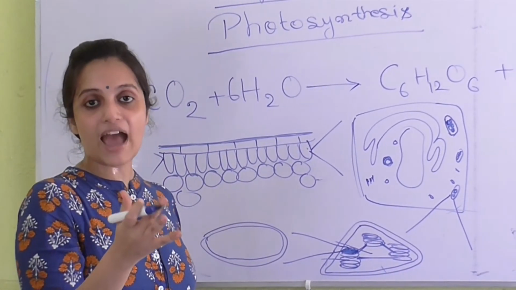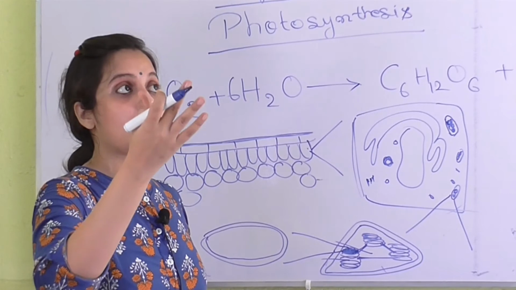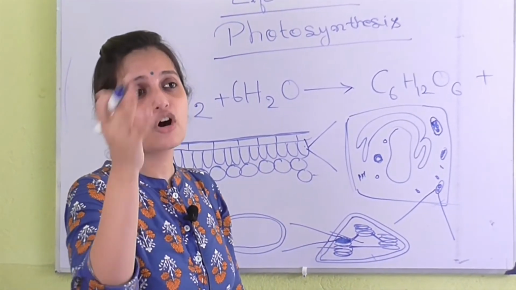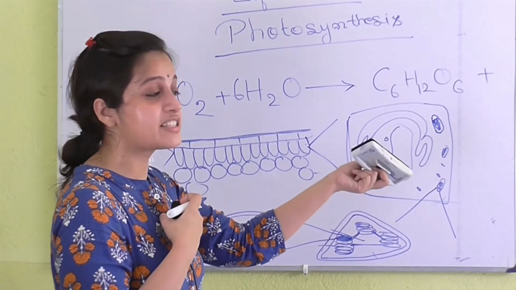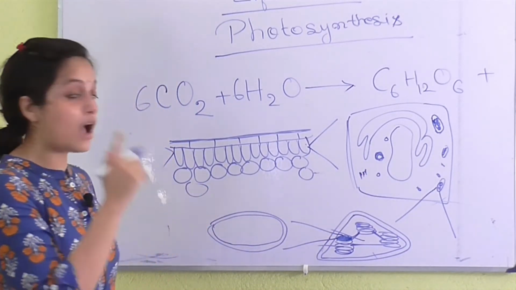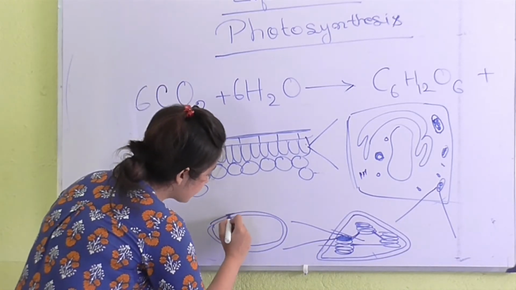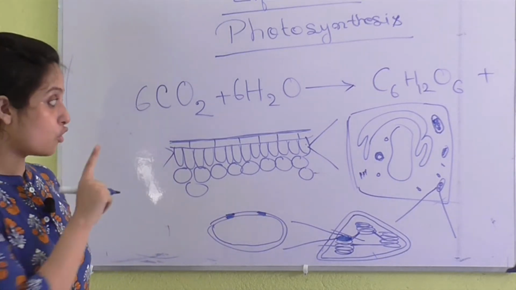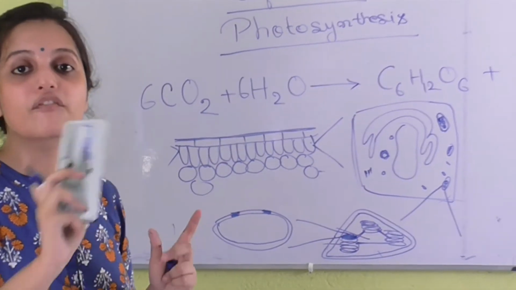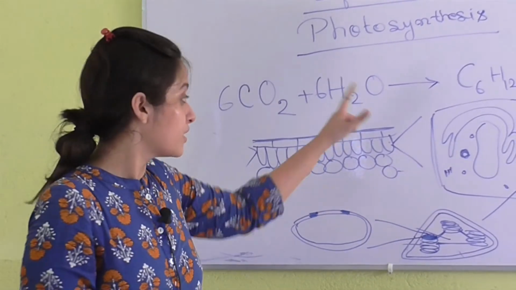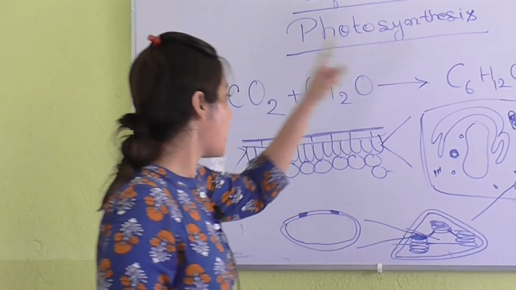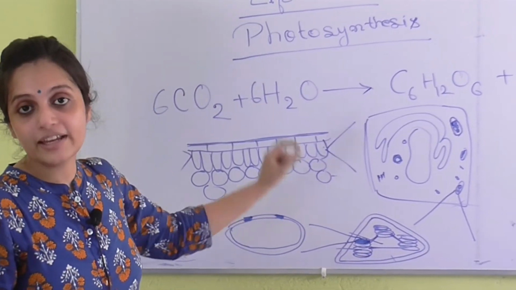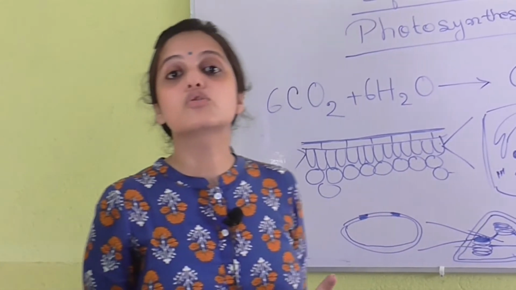You know the meaning of antenna: there is an antenna above your home, not for electricity, but for all the TV signals. So here antenna pigments are present. These antenna pigments are chlorophyll. So you know where the chlorophyll is found. Chlorophyll is found inside the chloroplast, inside the thylakoid, on the thylakoid membrane, as antenna pigments, also known as chlorophyll.